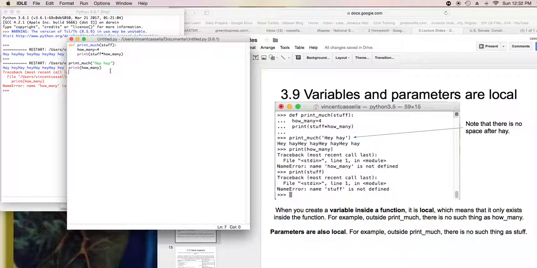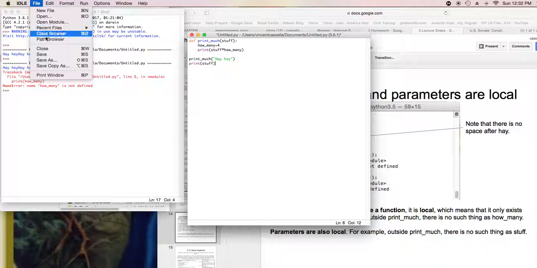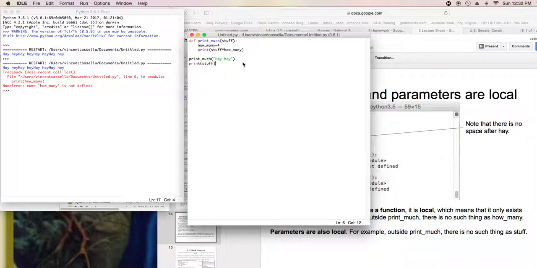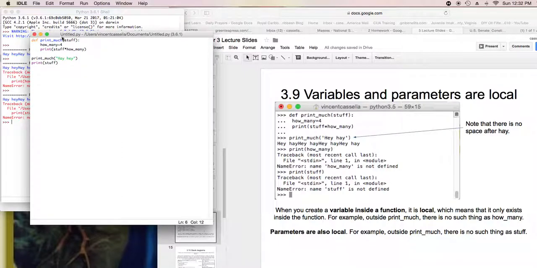And what if, instead of printing how many, how about stuff? Stuff is, again, only locally defined within the print much function. So if I try to print stuff, let's hit File, Save, and I'll run it. Well, then you see I got an error. It says stuff is not defined, and it's not. Stuff is only defined locally within the print much function.